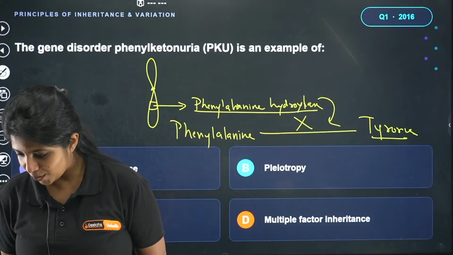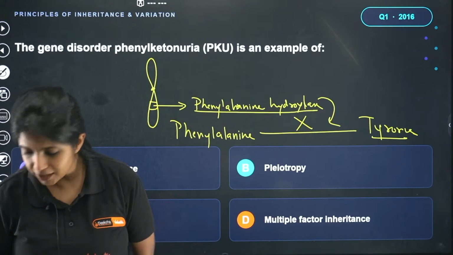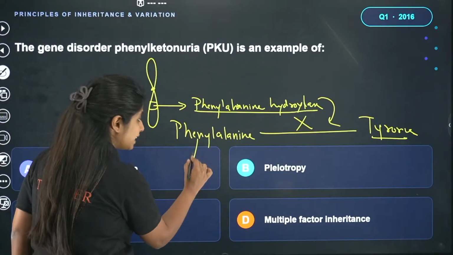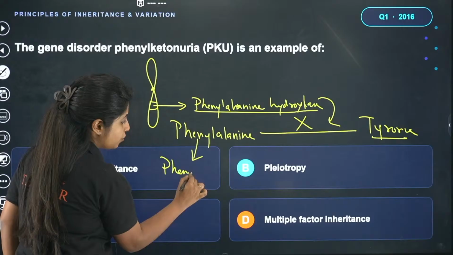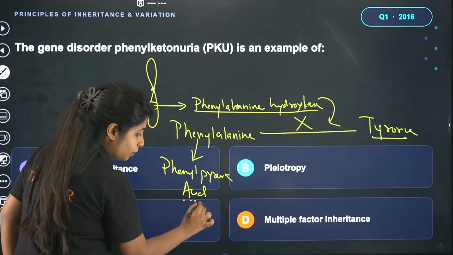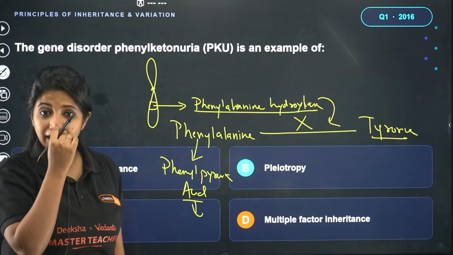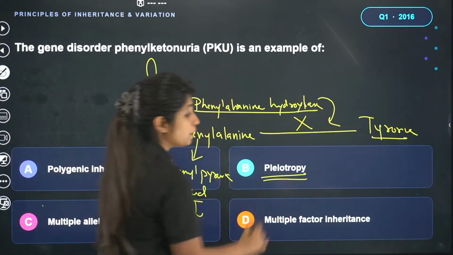So Pavan and Sani, all of them say B. It is converted to phenyl pyruvic acid, which accumulates in the body and causes mental retardation. Exactly. This thing either stays like this, or it gets converted to phenyl pyruvic acid. And when it does, it accumulates in our body and causes mental retardation. Okay. Now here, why do you see that this is an example of pleiotropy?